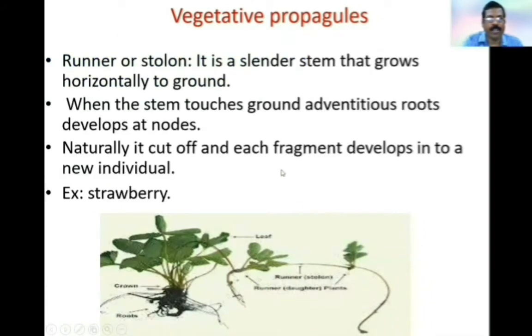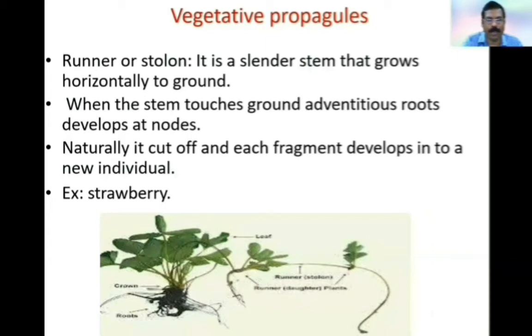Runner. It is also called stolon. It is a slender stem that grows horizontally to the ground. When the stem touches the ground, adventitious roots develop at nodes. Naturally, it cuts off and each fragment develops into a new individual.